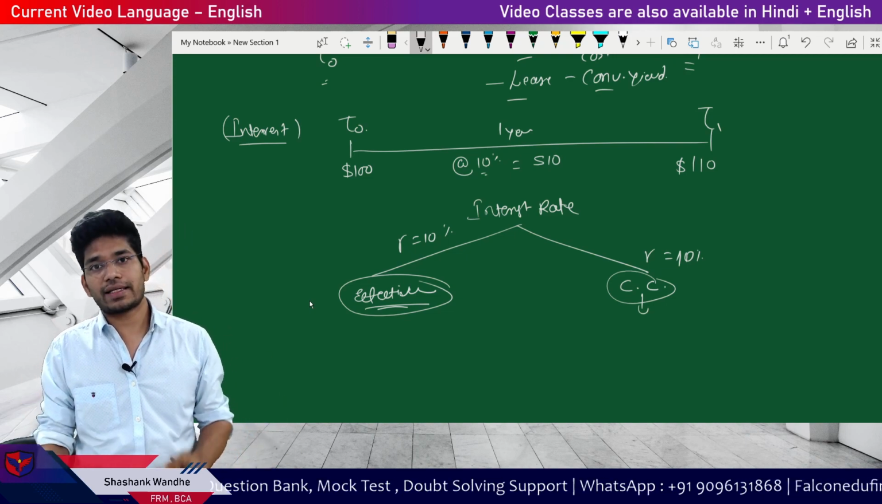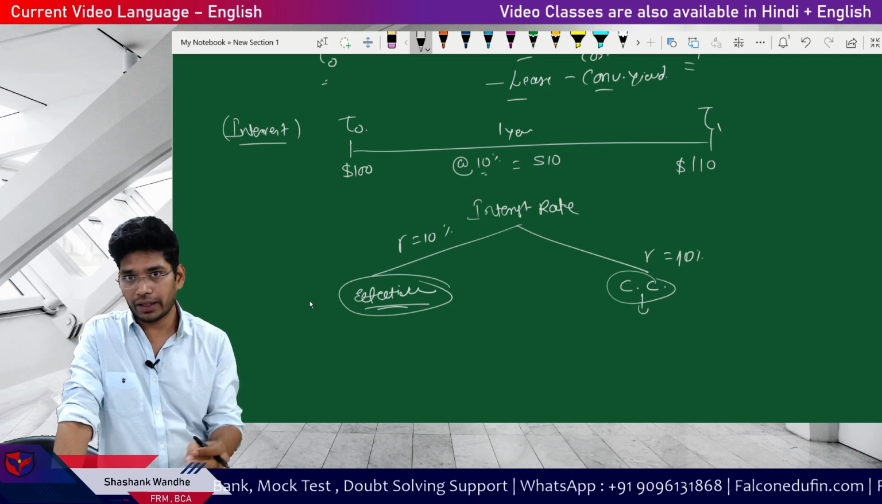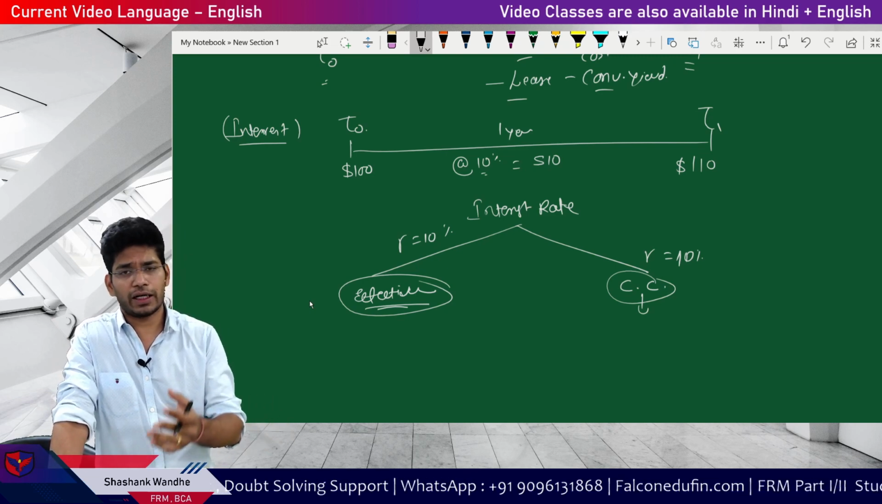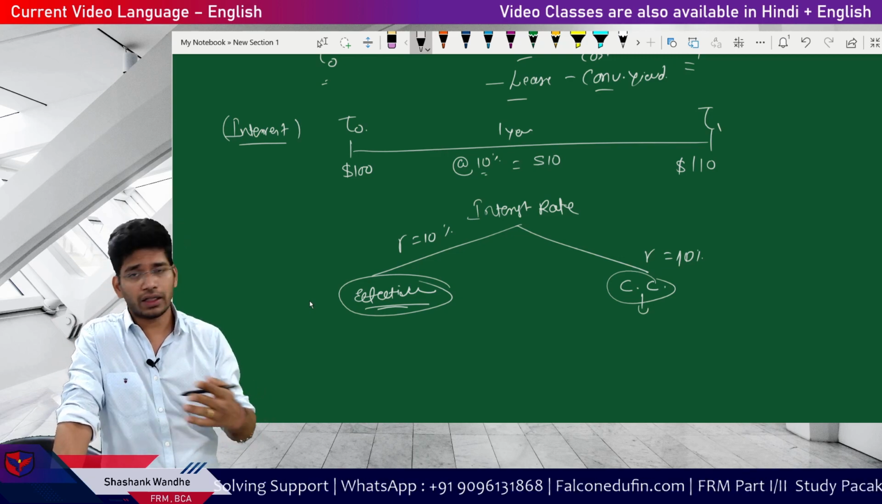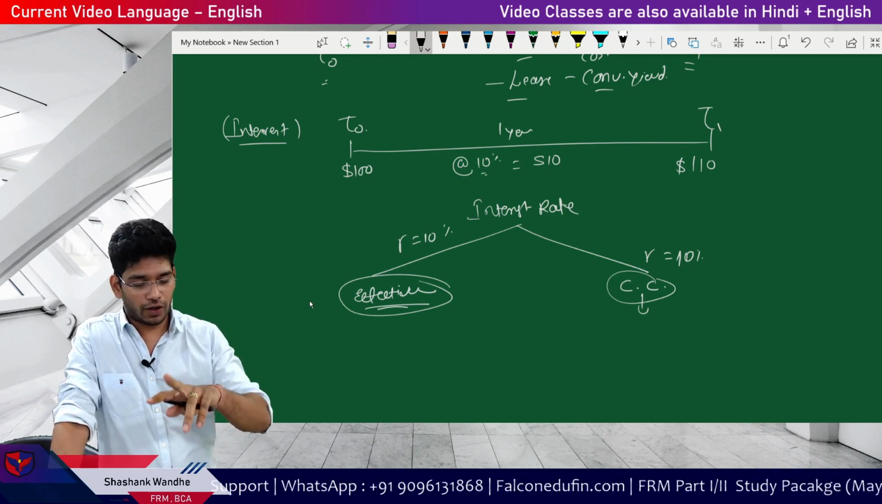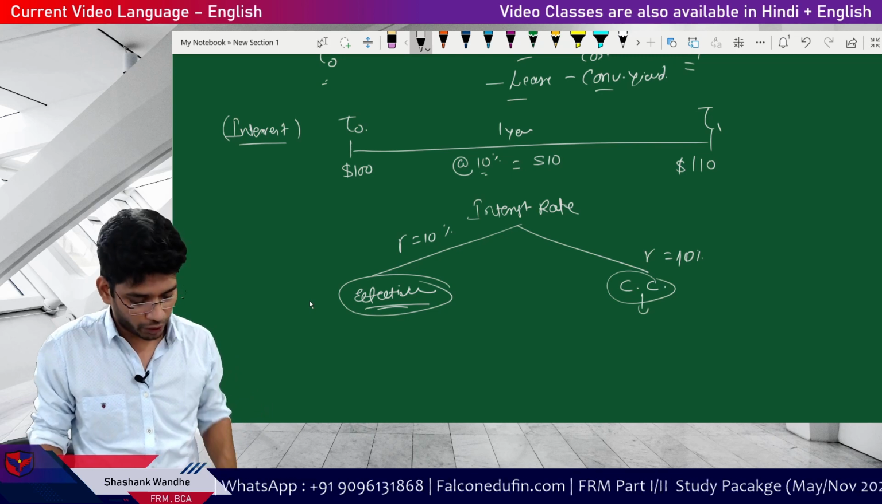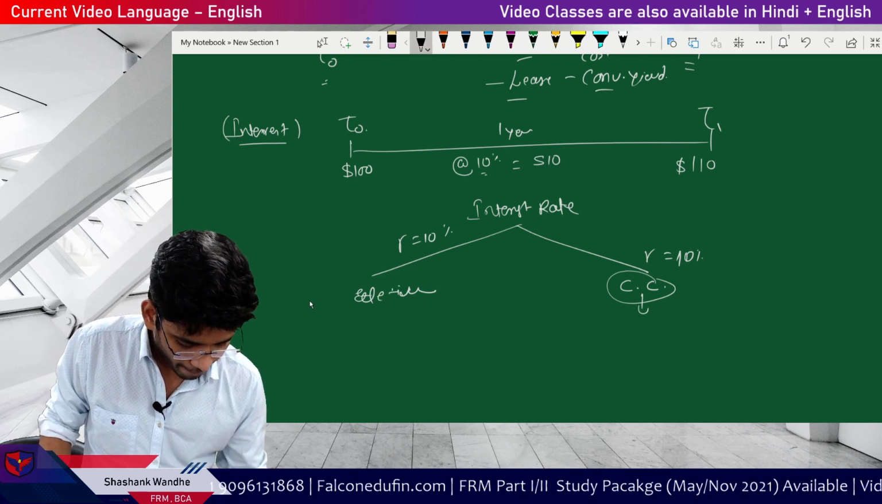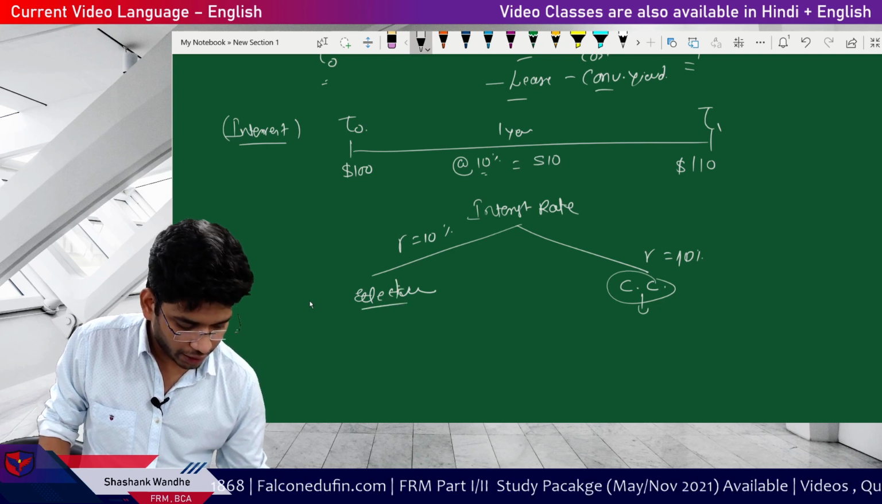In the majority of the cases, GAP prefers to mention what type of rate it is. Like say for effective, they will write effective rate. For semi-annual, they write semi-annual rate. For annual rate, they will write annual, and sorry, for continuously compounded, they will write continuously compounded rate. Okay, so this is your effective rate and continuously compounded rate.